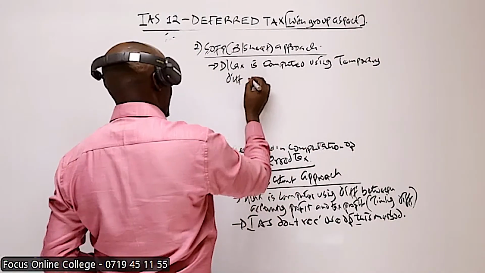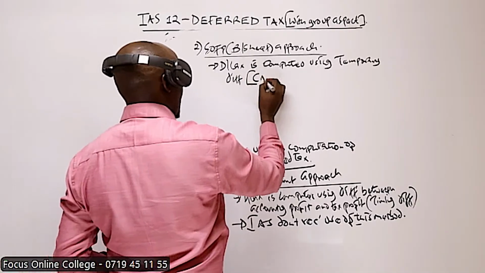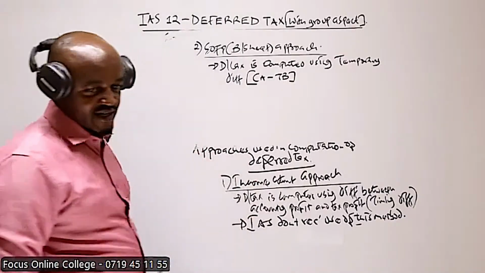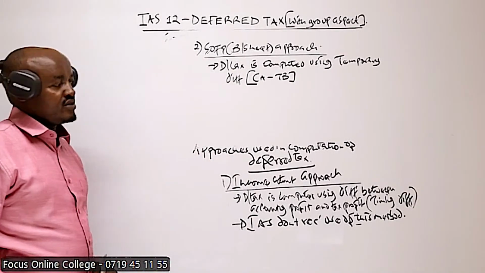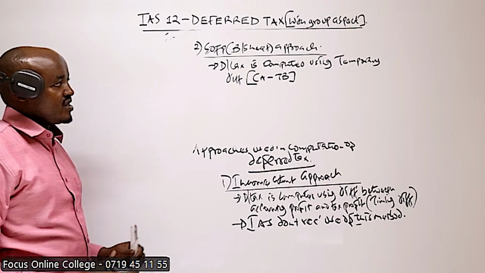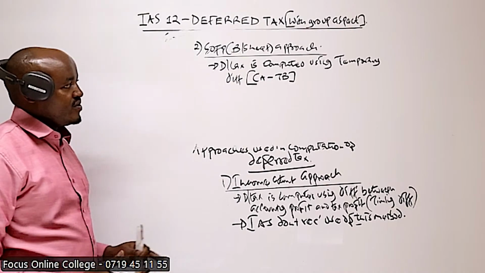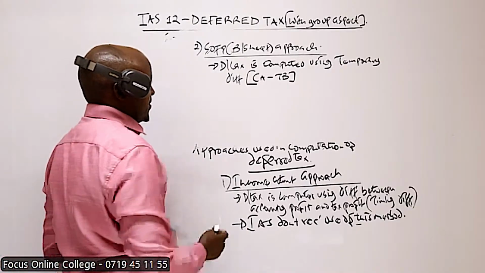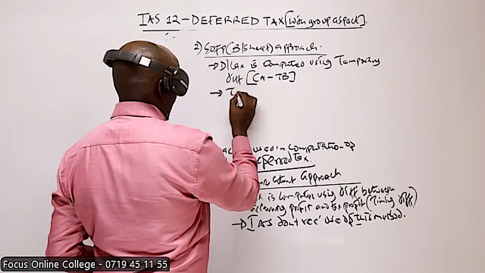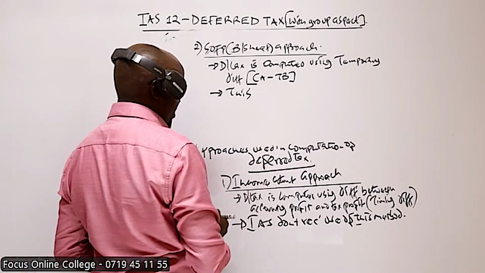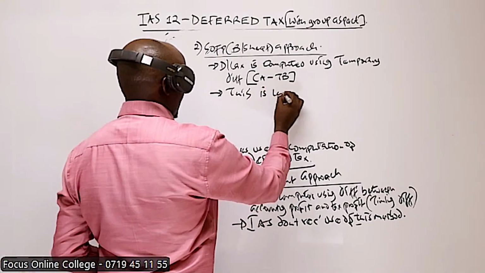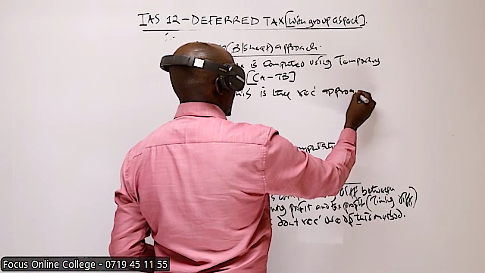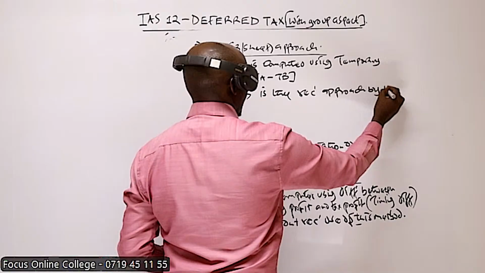Temporary difference is the difference between the carrying amount and the tax base of various items of asset and liability. So here we compute the deferred tax using the temporary difference, which is the difference between the carrying amount and tax base of assets and liabilities. And basically, this is the recommended approach by IAS 12.